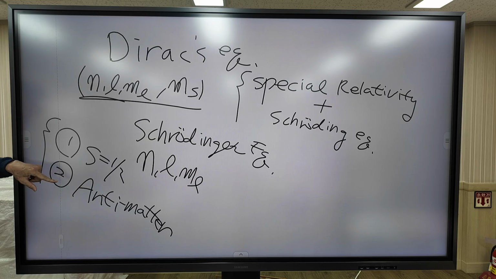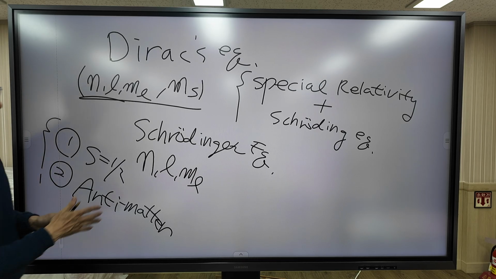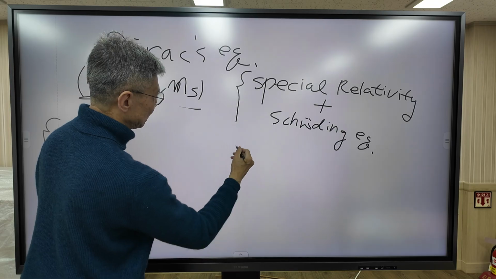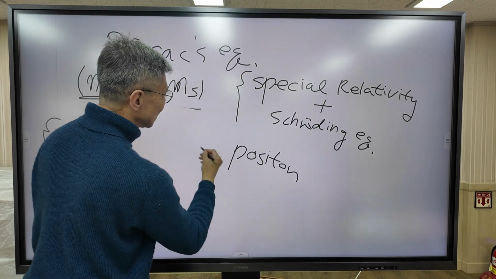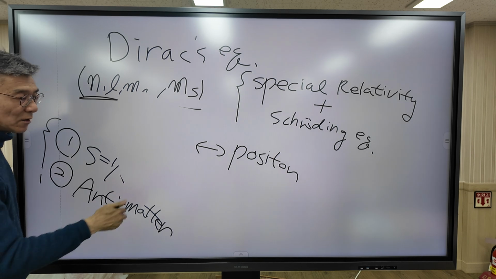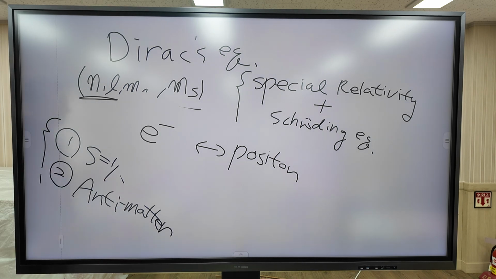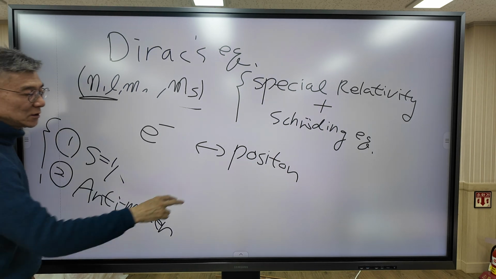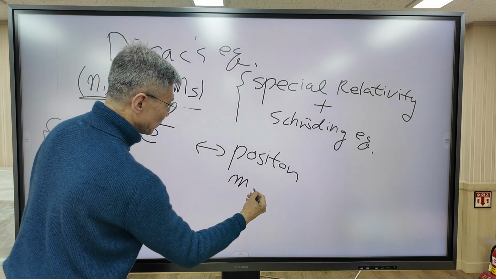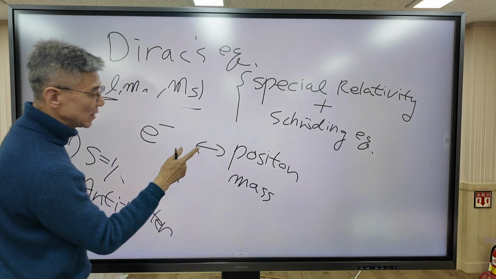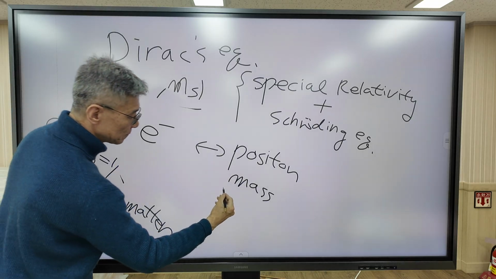The representative example of antimatter is the positron. The positron is the antimatter of the electron. The positron has the same mass as the electron and the same spin quantum number.